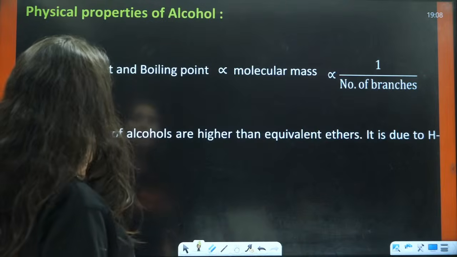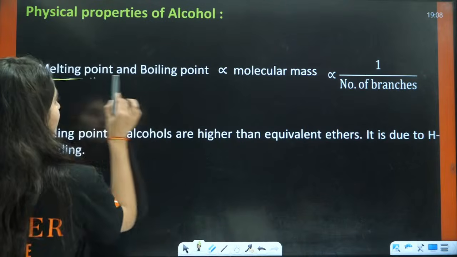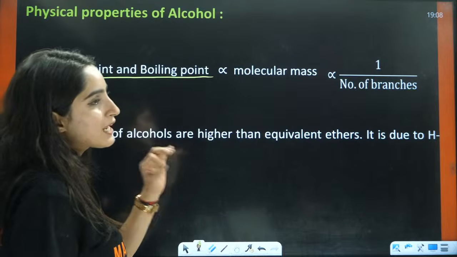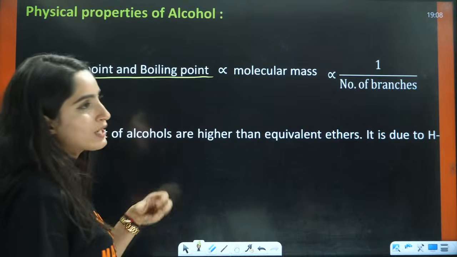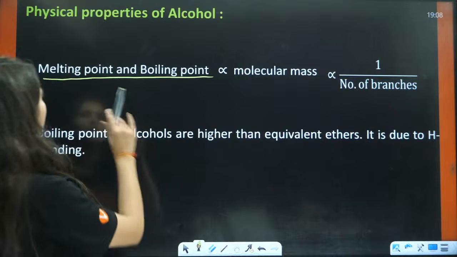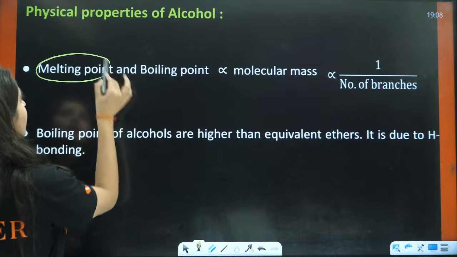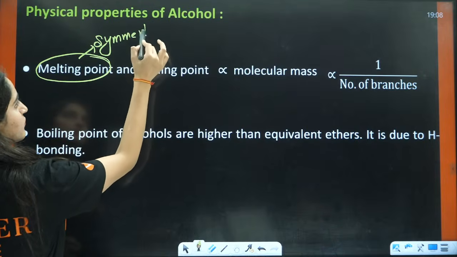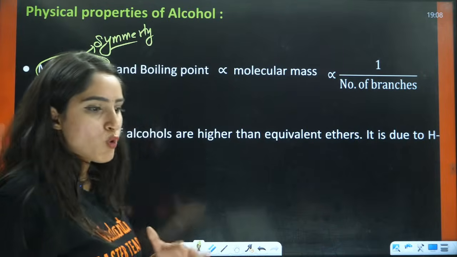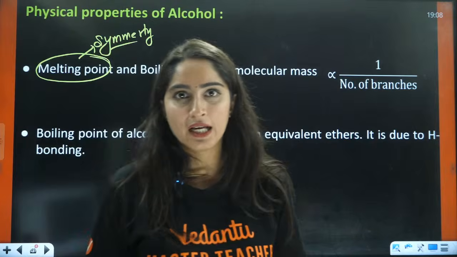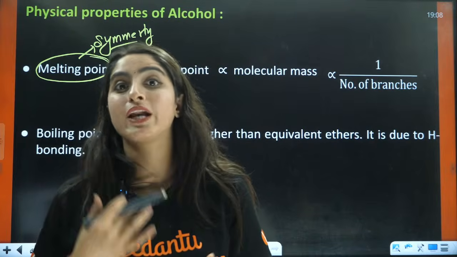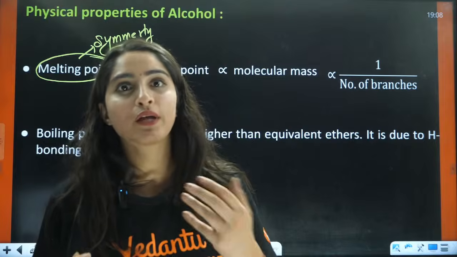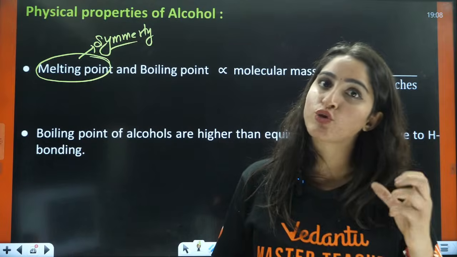Next is melting point and boiling point. If you talk about melting point, it is usually based on symmetry. It is more of a symmetry-based thing. If there is more symmetry, then the melting point will be high. If there is less symmetry, then the melting point is going to be low.